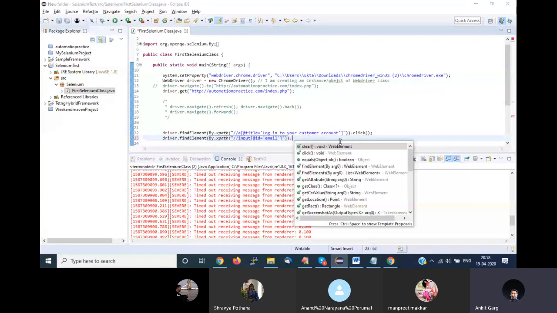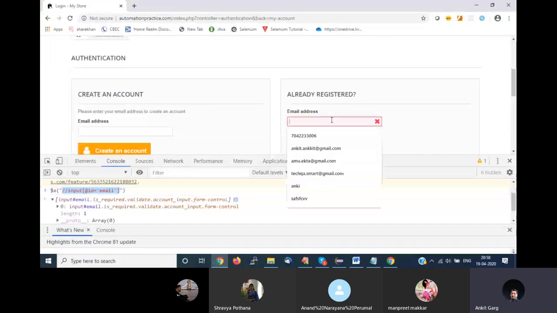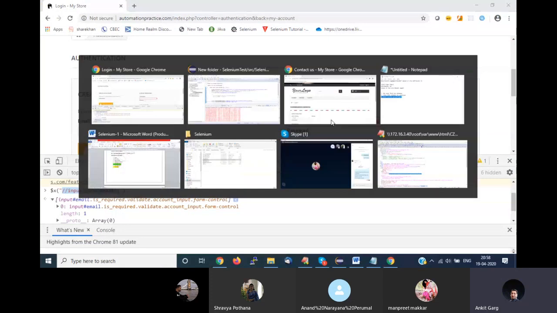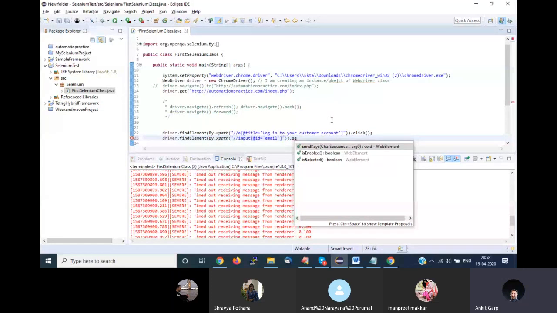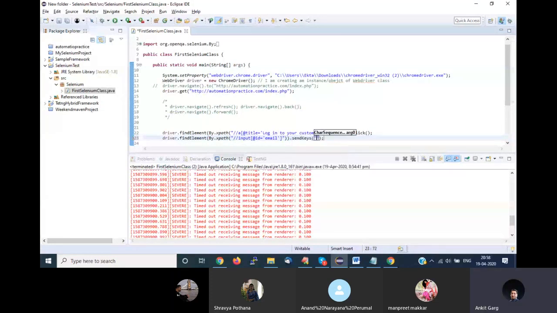Okay, now this is an input box. I don't have to click on this. I have to enter something, right? I have to enter my email ID. So how to enter an email ID? For that, the method name is send keys. Let's say my email ID is secway.smart@gmail.com.